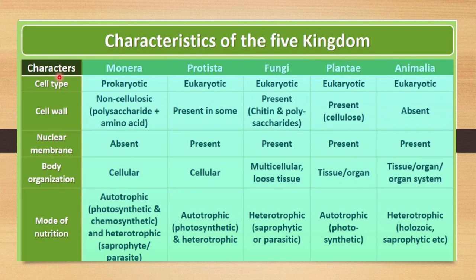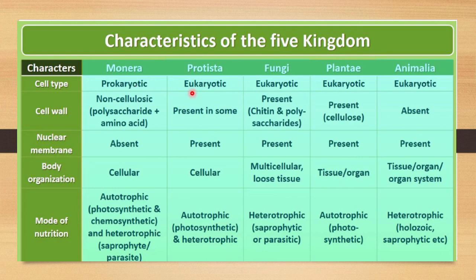So what is the characteristic of Monera? The cell type of the Monera group is the prokaryotic cell. According to the five kingdom classification, the Monera kingdom includes prokaryotic cells, and be very clear, the rest do not include any type of prokaryotic cell. Monera is the only group in the five kingdom classification system that includes prokaryotic organisms. The rest are eukaryotic, and you know very well what prokaryotic cells and eukaryotic cells are.